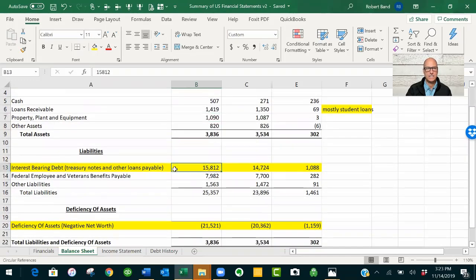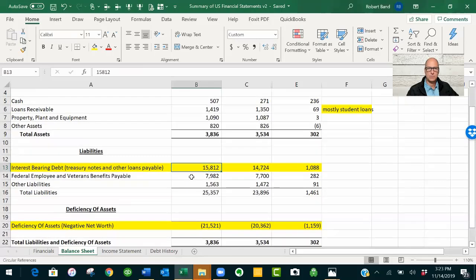Now, this row right here is interest-bearing debt, which includes treasury notes and other interest-bearing loans, which we raise from domestic and international sources. This is what we pay interest on, and you can see that it went up $1 trillion in fiscal 18. That's because we outspent our revenues by $1 trillion, which is also the budget known as the budget deficit. We overspent by $1 trillion. I'll show you that in a minute. In any event, this is going up, and that means interest expense is going up.